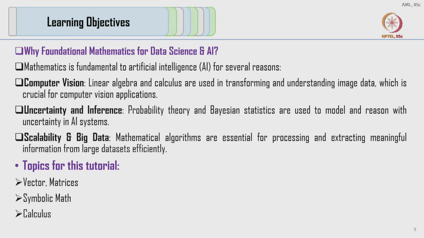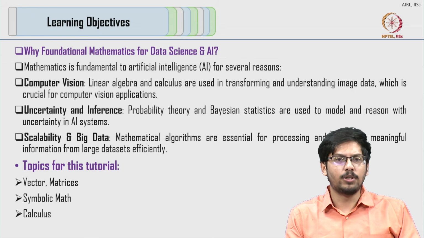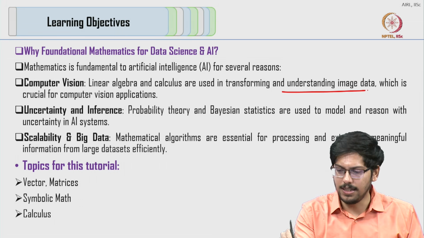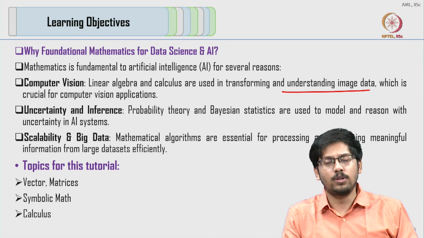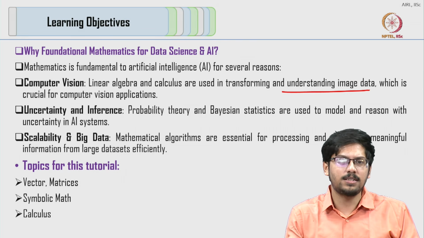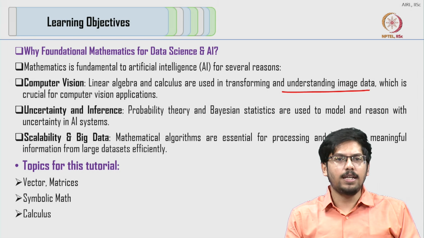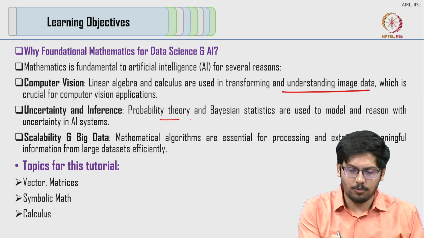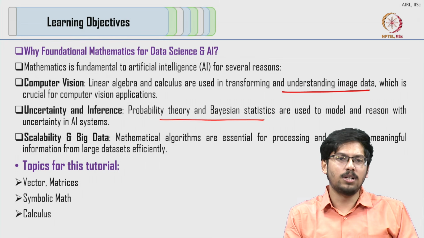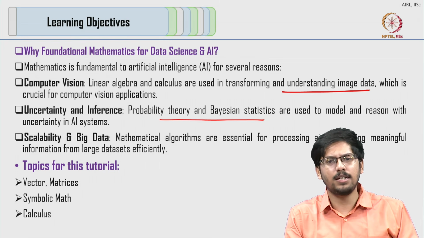If we talk about certain fields, for example computer vision, we require concepts of linear algebra and calculus to understand the image data. When we go into different modalities, like from an RGB image to an IR image or a SAR image, we want to see how the data is represented in a fundamental matrix form. For uncertainty and inference, we require topics like probability and Bayesian statistics. This is essentially to understand how the model is reasoning and how to measure the uncertainty in any model.